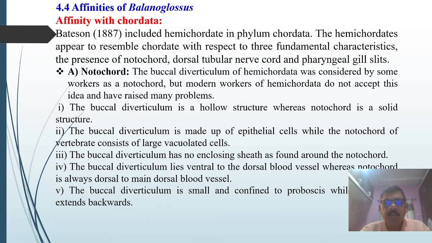The buccal diverticulum is made up of epithelial cells, while the notochord of vertebrates consists of large vacuolated cells. Then the buccal diverticulum has no enclosing sheath as found around the notochord. Means notochord has an enclosing sheath around it, and the buccal diverticulum doesn't. The buccal diverticulum lies ventral to the dorsal blood vessel, whereas the notochord is always dorsal to the main dorsal vessel. The buccal diverticulum is small and confined to the proboscis only, while the notochord extends backwards up to the tail part.